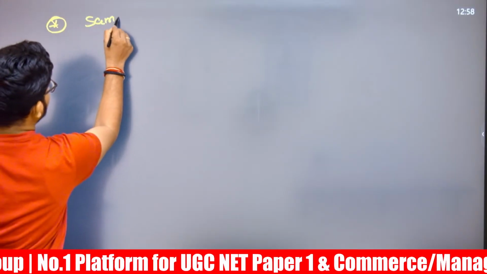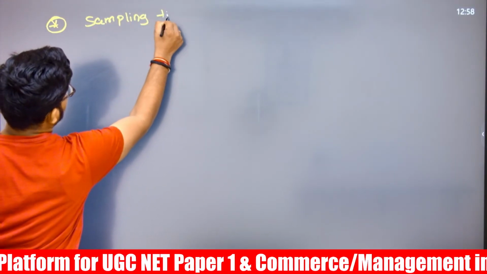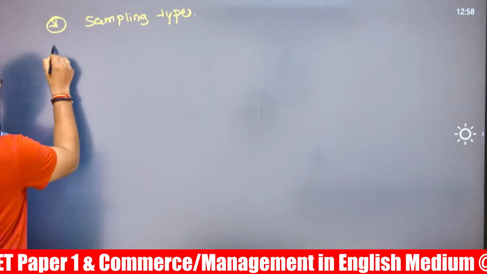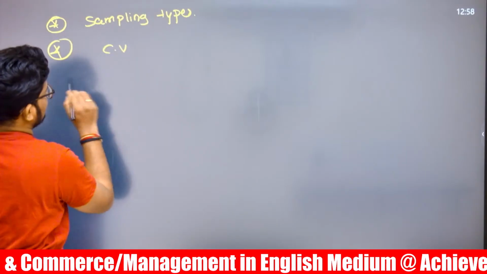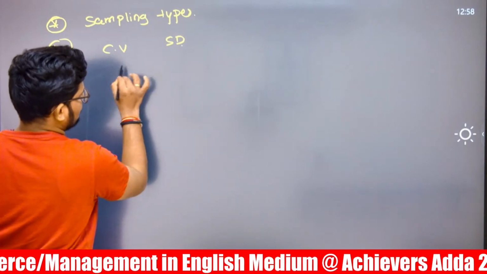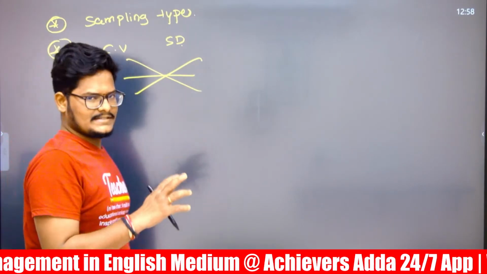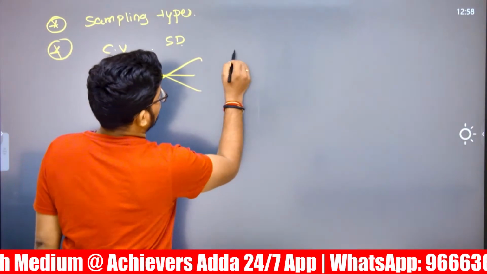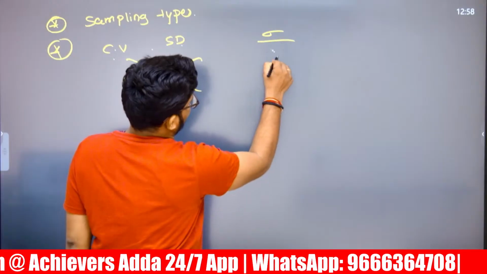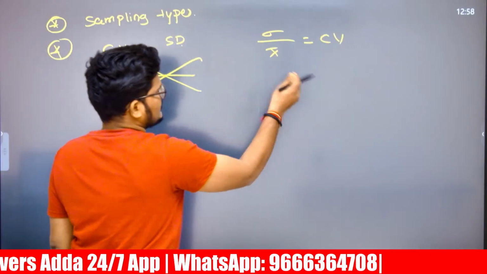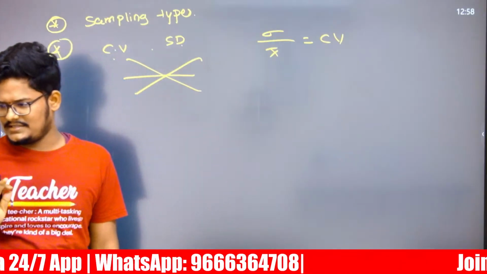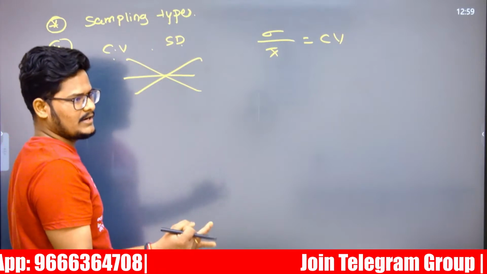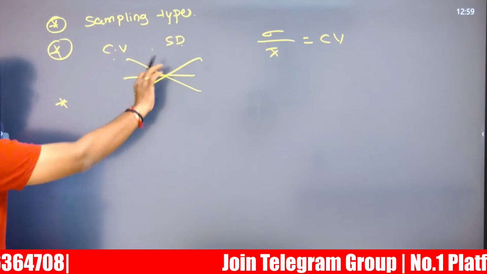And there is a direct question on sampling types, which is a PYQ. Sampling types might be probability or non-probability. And in research, again, this is a PYQ which I posted, covariance and standard deviation matching. We need to calculate standard deviation divided by mean, which is equal to the coefficient of variation, and based on that, match the sequential order. This has appeared in the June examination as well as the January 2025 examination. This sequence repeated again, same trend.